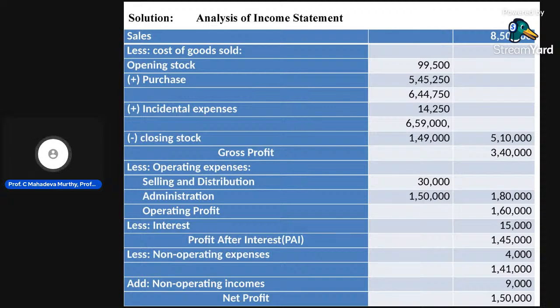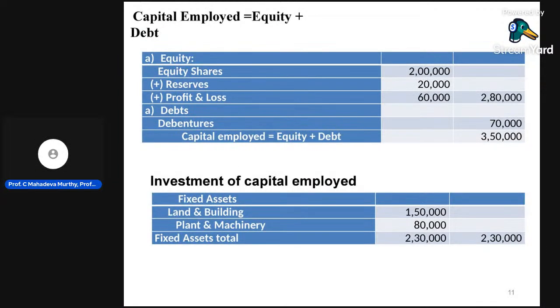The income statement and position statement are most important for calculating the different ratios. Without them, it is very difficult to solve the problem, and it is time consuming. Therefore, before going for the ratios provided in the problem, we need to prepare the income statement. I hope you understand this concept. Now we move on to the position statement.